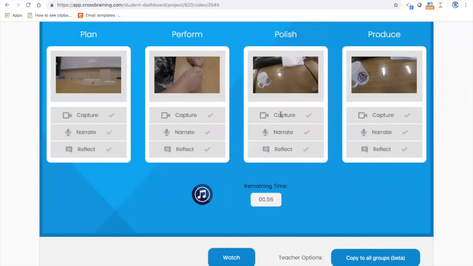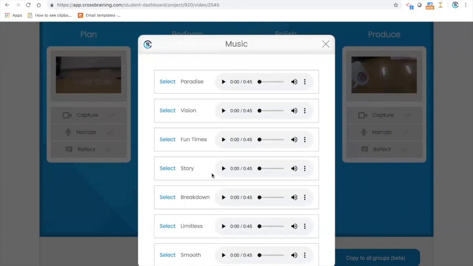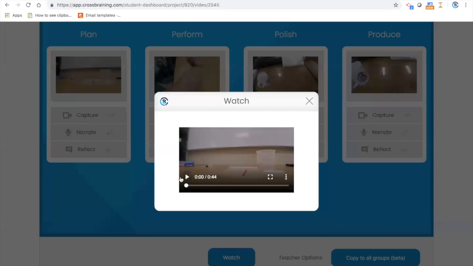But one of the things I also wanted to go back and talk about is that once they have this all done, they can click and choose music. The sound is all pre-selected, like the level, they can't change any of that. And then they click watch, and it splices everything together.